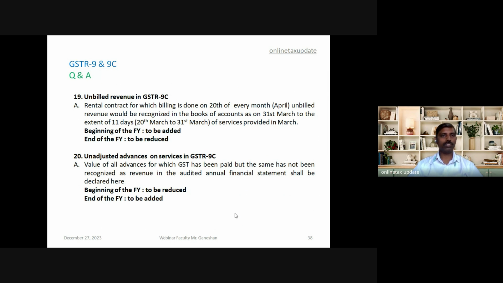So there are two treatments of unbilled revenue in GST 9C. The unbilled revenue which is there at the beginning of the financial year is to be added, and the unbilled revenue at the end of the year has to be reduced.